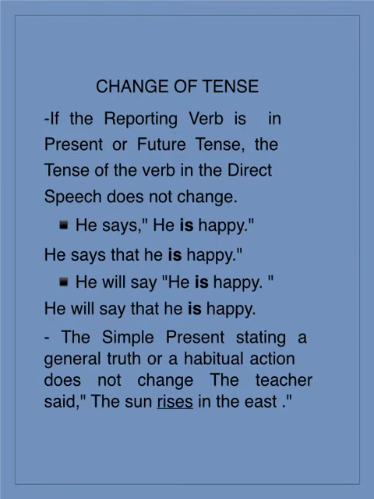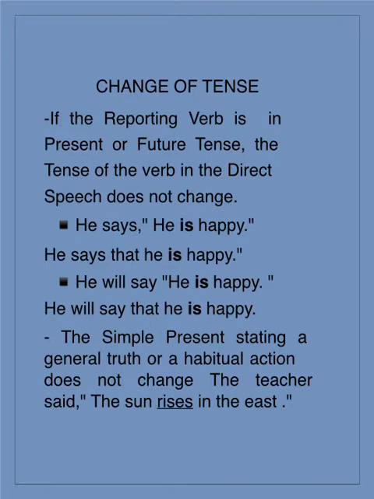Apart from this, there are a few more things to be taken care of when we don't change the tense of the reported speech. The simple present stating a general truth or a habitual action does not change. Let us take one example. The teacher said, the sun rises in the east.